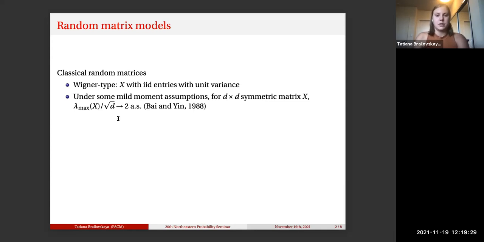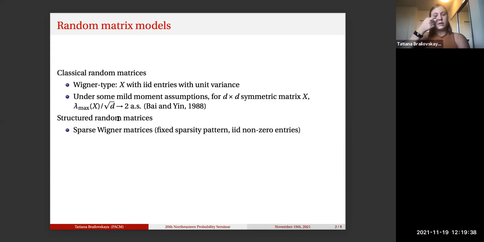But of course, as you can imagine, there are lots of other different kinds of random matrix models that might be of interest to theoretical physicists or applied mathematicians. Very broadly, I'll call them structured random matrices. There are many, many examples here. I'll just give you a couple so you get a sense for what types of models these are. One example would be a sparse Wigner matrix. These are random matrices that have a fixed sparsity pattern, meaning we set certain entries to have 0 variance, and then the rest are just going to be IID. Already something like this is not captured well by any of the classical theory.